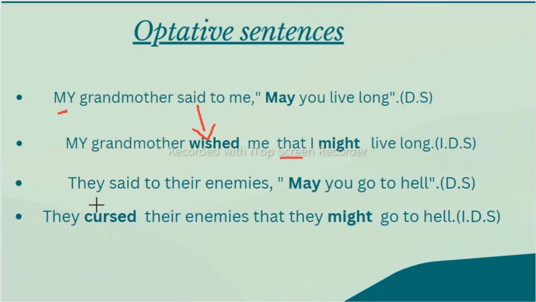Next, they said to their enemies, "May you go to hell." Now, because it is a curse only, "may you go to hell" means you are cursing someone. So they cursed, not said. We change this "said" in indirect speech to "curse". They cursed their enemies. Remove these inverted commas, write "that". They go to hell, because "enemies" is there. This "enemies", we should see the object I told you. If we change this "enemies" to a pronoun, it will become "they". This "may" changes to "might". They might go to hell, as it is.